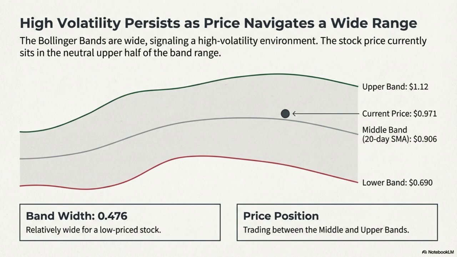Volatility and Bollinger Bands. Bollinger Bands indicate a relatively high volatility environment with the price near the center. Band position. Upper band $1.12, middle band $0.906, lower band $0.690. Comment. The price, $0.971, is trading between the middle and upper bands. The band width, 0.476, is relatively wide for a stock at this price level, suggesting high volatility. The price is currently in a neutral zone within the bands.